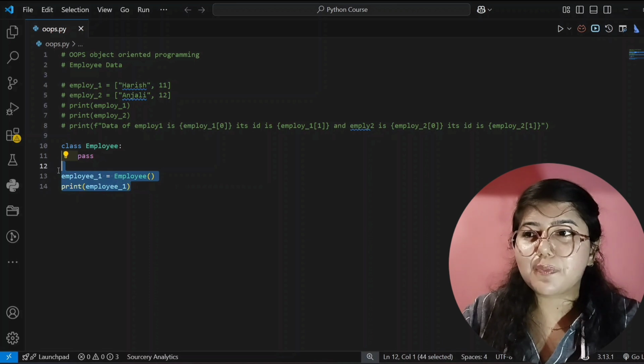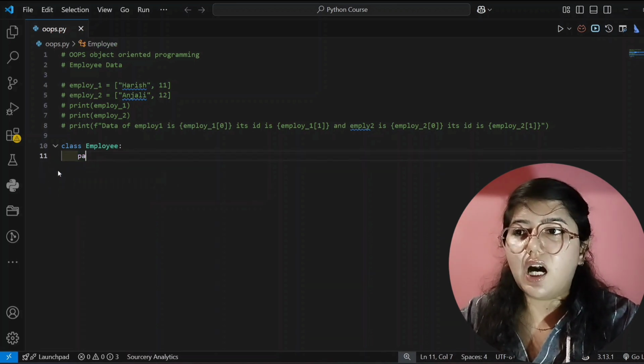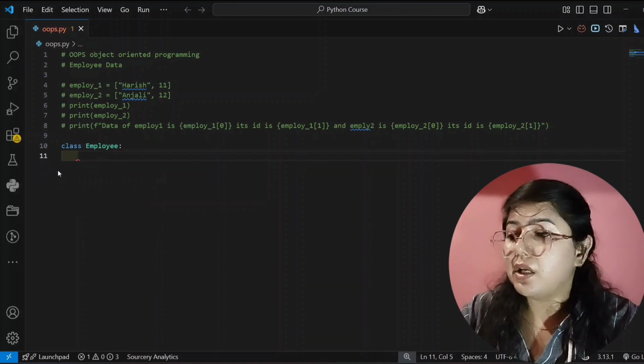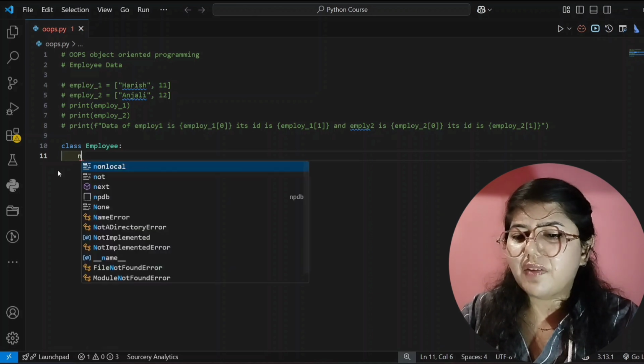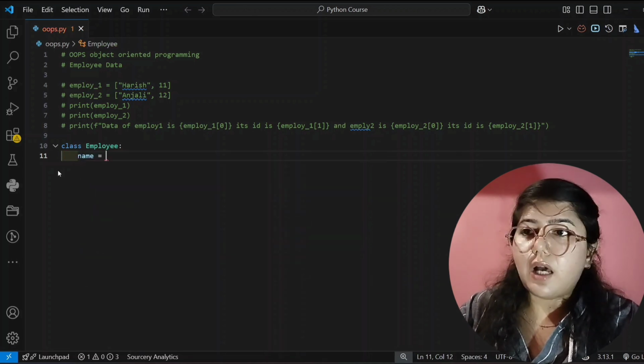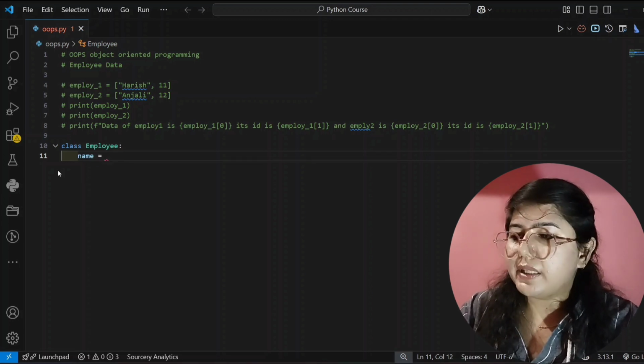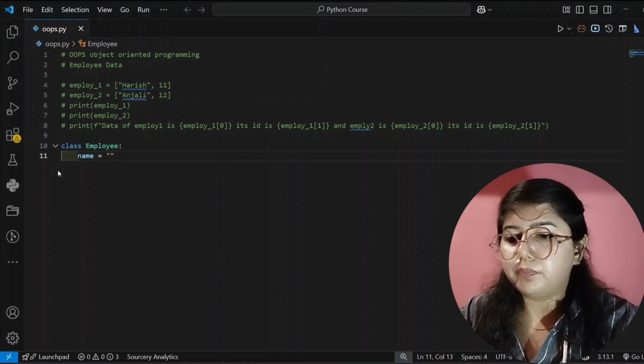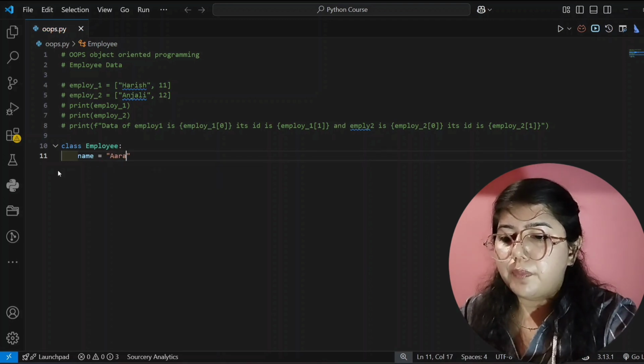Now I will delete this part, and now we will create our properties inside our class. What will be our properties? My first property is the employee name, and now you have to give its data also, and that is employee name is Arav.